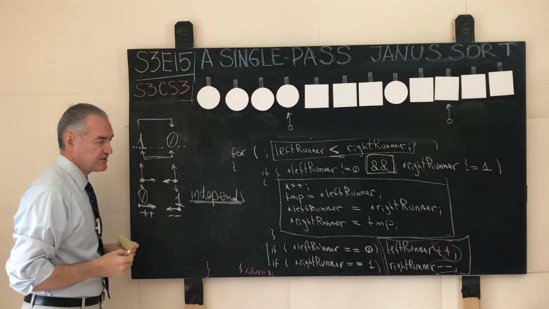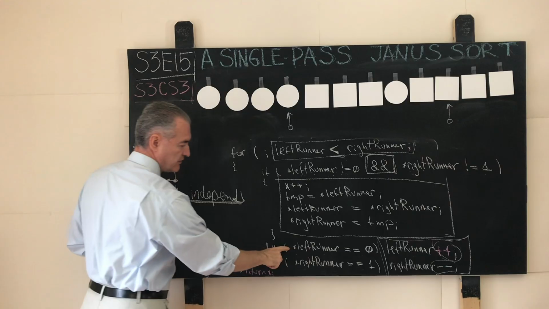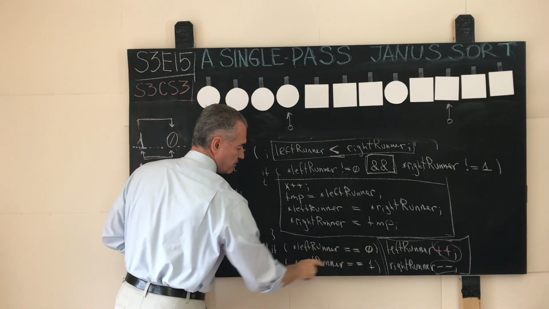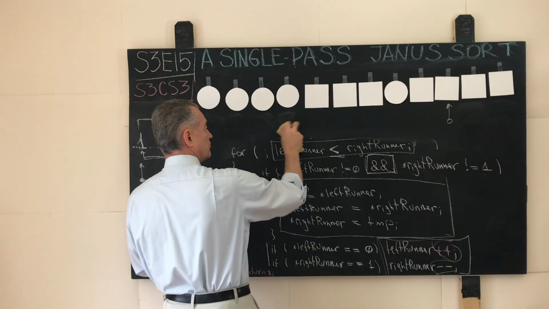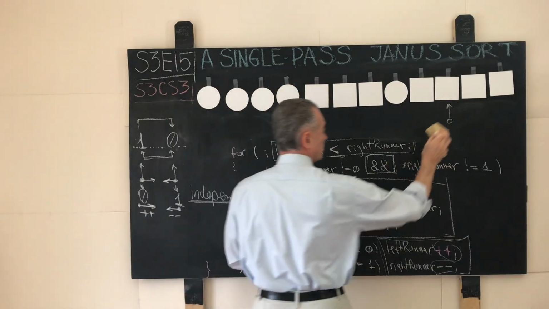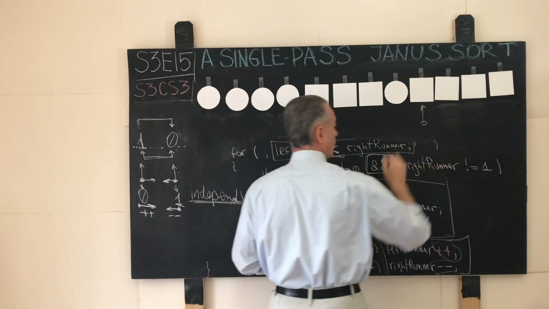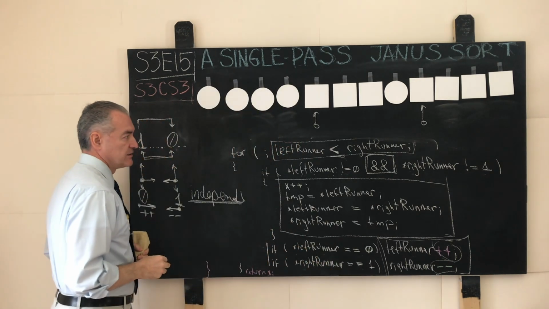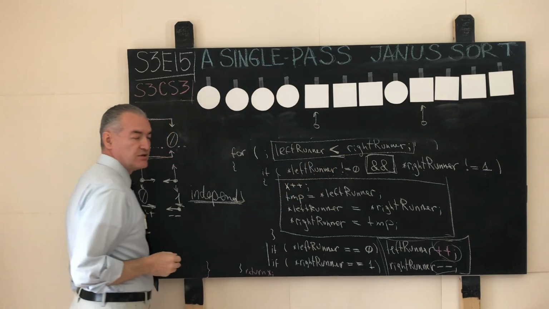Do our runners advance? In this case, they evidently do. The left runner points to a circle, and the right runner points to a square. So now the left runner moves rightward once over here, and the right runner moves leftward once over here.